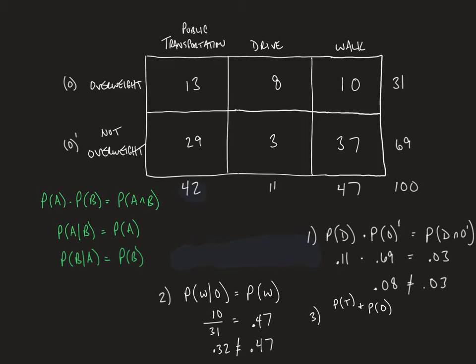For this question, let's use the third formula, and we'll take the second component and say that the probability that someone is overweight, given that they take public transportation, has to be the same as the probability of someone just being overweight in general. Of the people who ride public transportation, 13 of them are overweight, and the total percentage of overweight people in this survey is 0.31 or 31%. So what is 13 divided by 42? To the hundredths place, that's 0.31. So 0.31 is equal to 0.31. In this case, those two things are independent of one another.